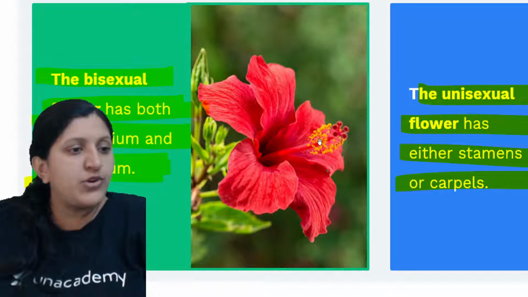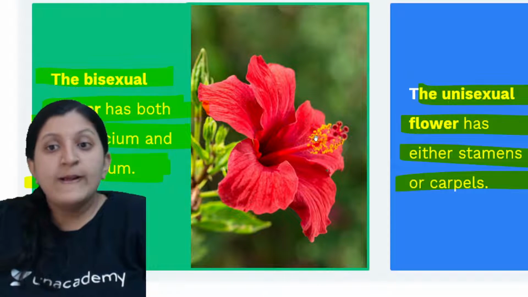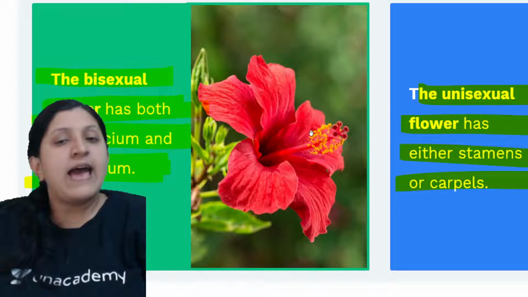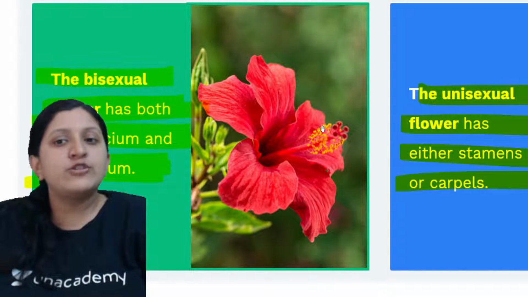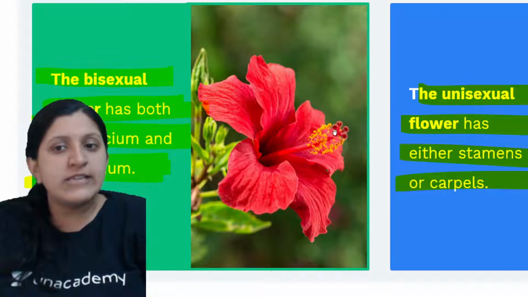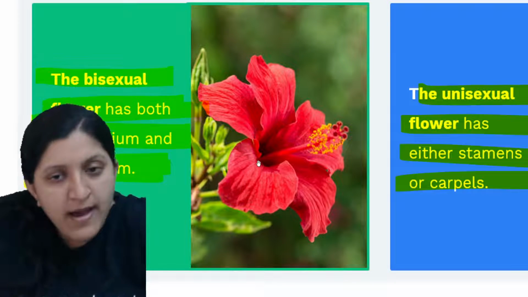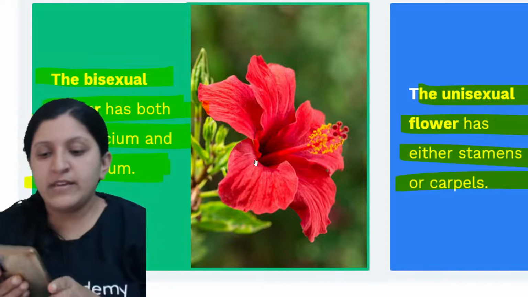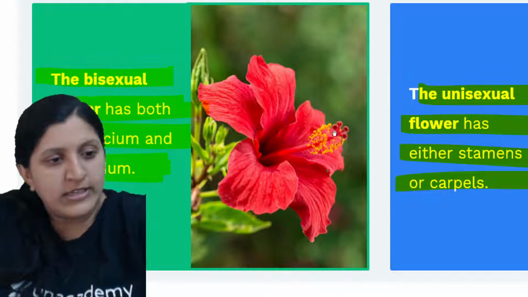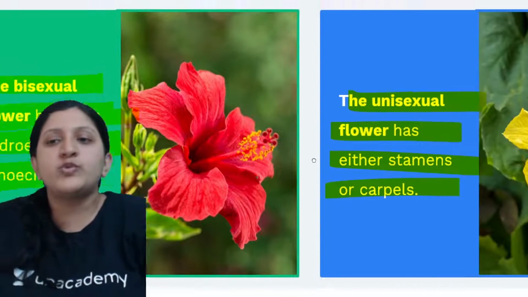So this tiny structure which is available for you all, that is the stamen. That means the anther and the filament are there. From the anther, a pollen grain is released, and this part is the stigma. The stigma is basically receiving the pollen grain from there. So this part is actually the stigma.